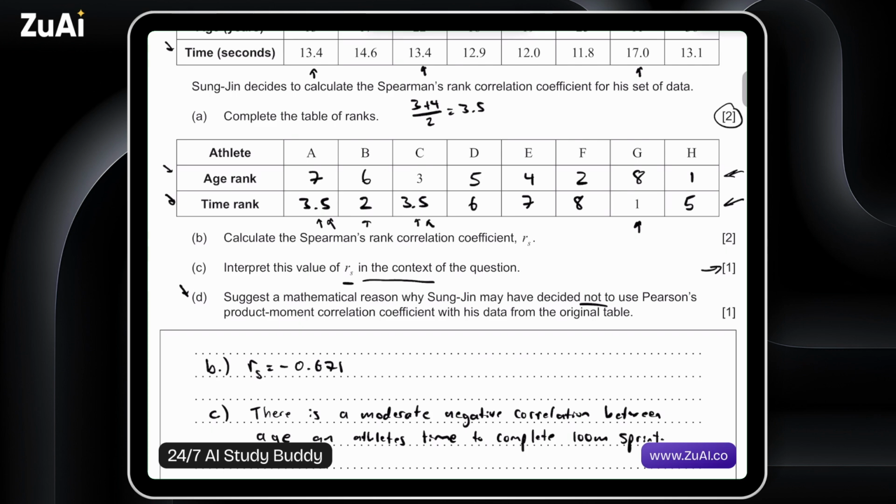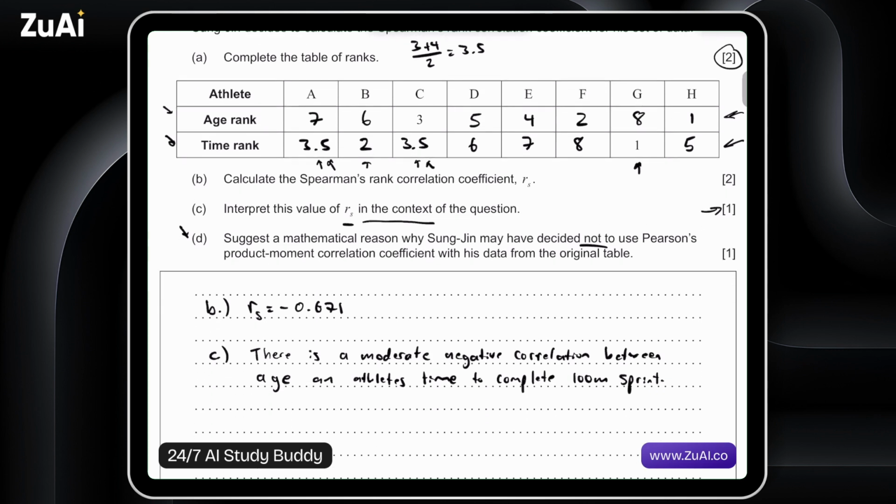So a few different things that we could say for part D. We could say that Spearman is less sensitive to outliers, for example, which it is. Less sensitive to outliers. The most common or most likely would be to say that perhaps the relationship may not be linear, and Spearman gets around that just because it looks for what's called a monotonic relationship.